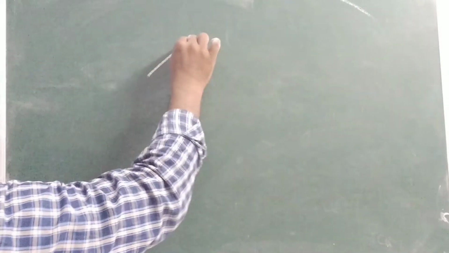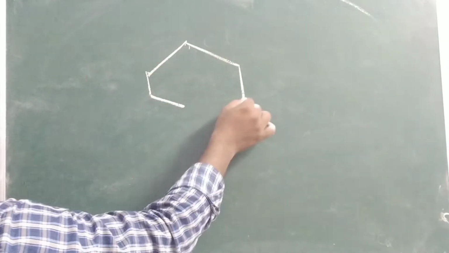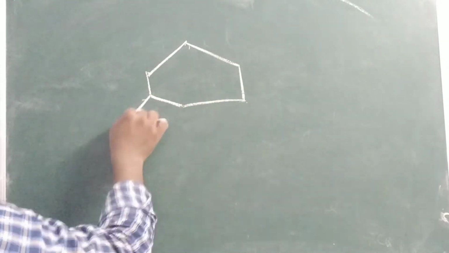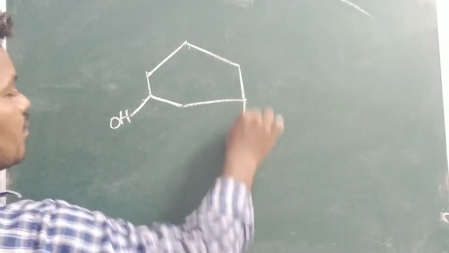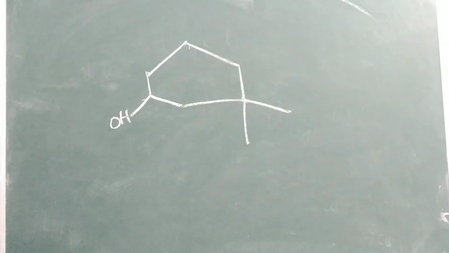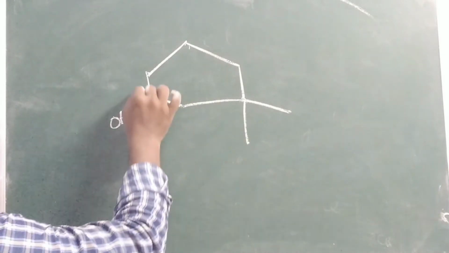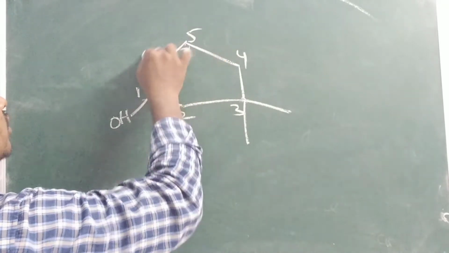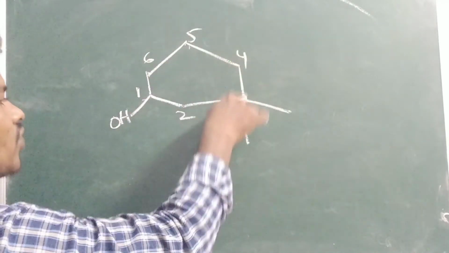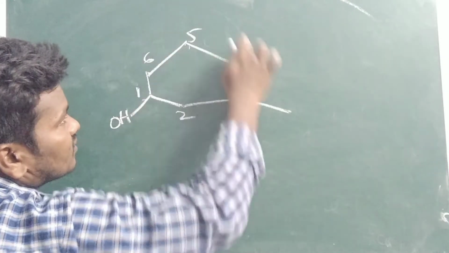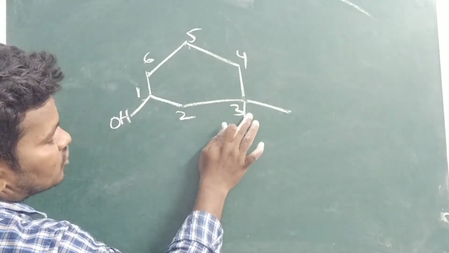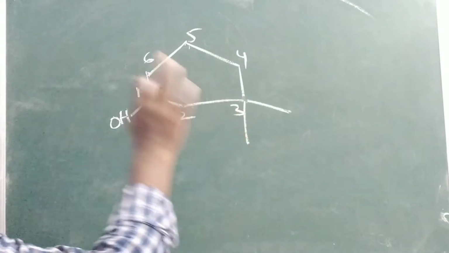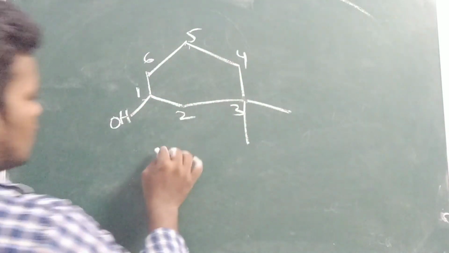Previous questions only. Here I am taking the OH. Here I am taking the 2 methyl groups. So how can you write? You should get the least number 1, 2, 3, 4, 5, 6. You should not go with 2, 3, 4, 5. Whenever you go like this, automatically what will happen? You should get the highest number. It should get the least number. Functional group and branched carbon should get the least number. So how can you write?